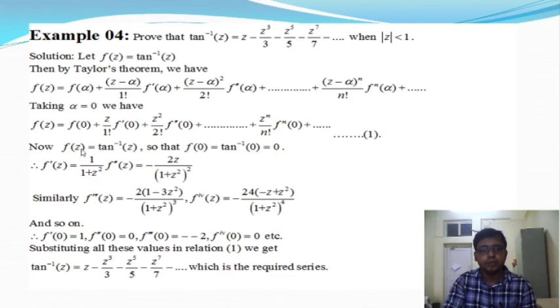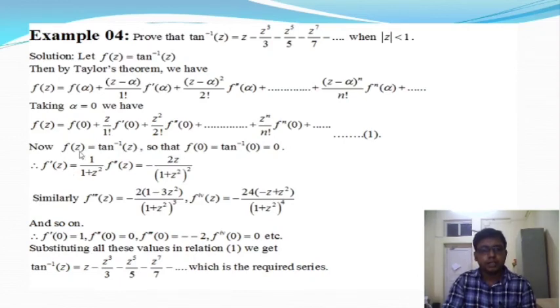Now here f(z) = tan⁻¹ z. If we put z = 0 in that function, we know tan⁻¹ 0 is equal to 0, and tan⁻¹ of infinity is π/2. So this function is undefined, not analytic, at some points, but at the point z = 0 this function is analytic, or in a neighborhood of z = 0 it will be analytic.